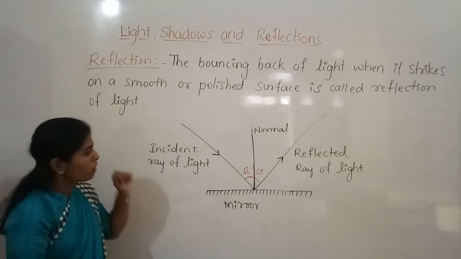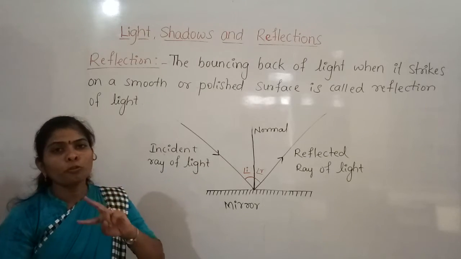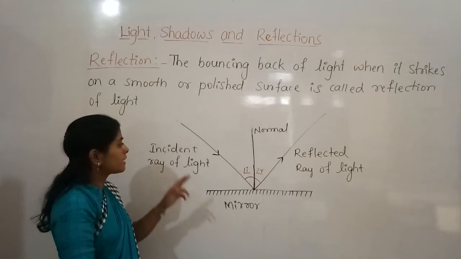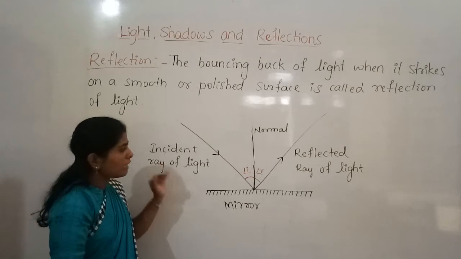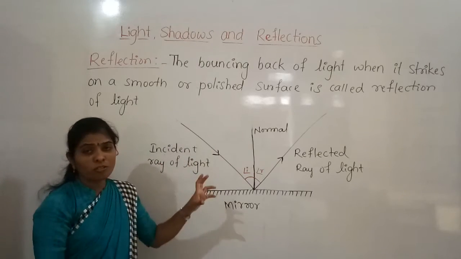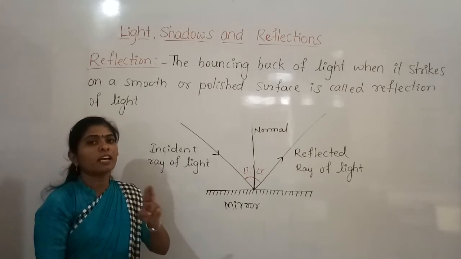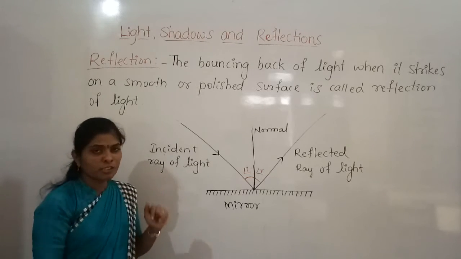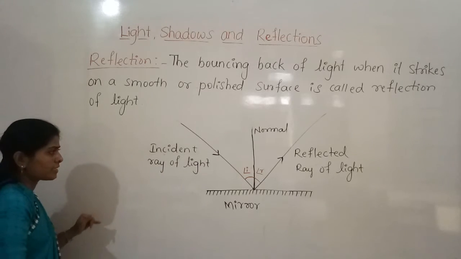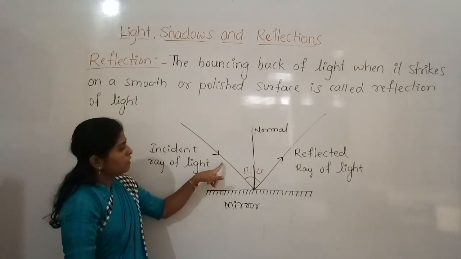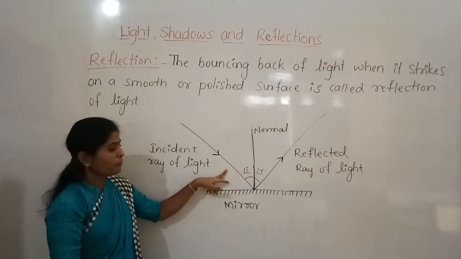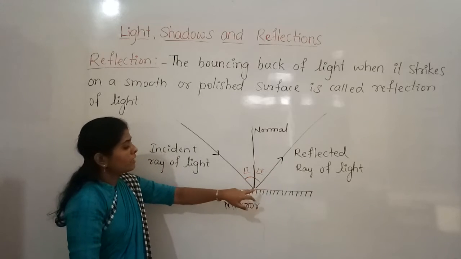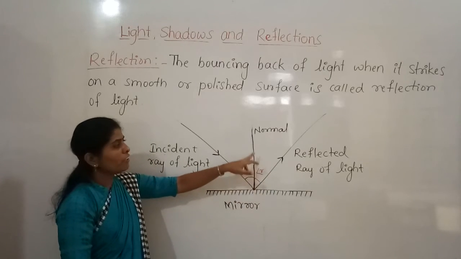And also here the two basic laws are there, that is, the laws of reflection. There are two laws. The first law of reflection says that the incident ray, reflected ray and the point of incidence and normal